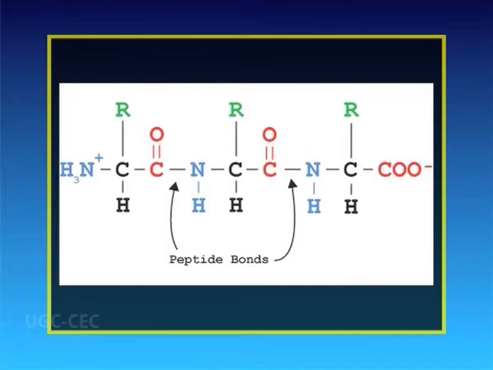The peptide bond is formed between the alpha carboxyl group of one amino acid and the alpha amino group of another.